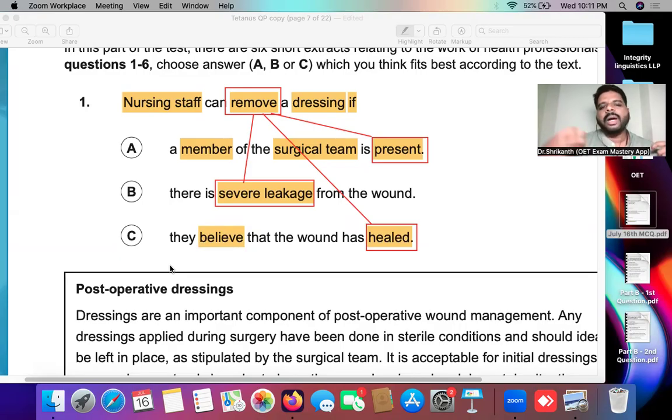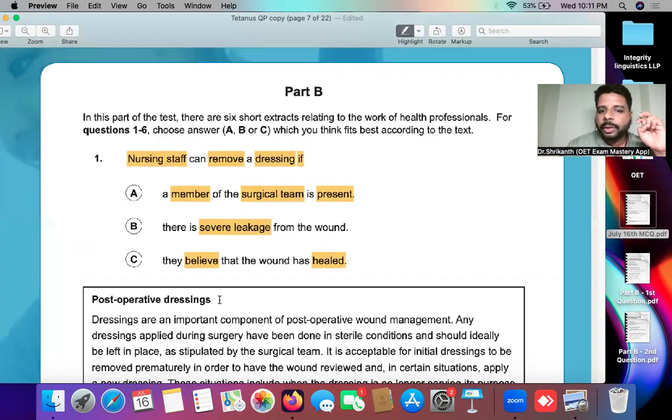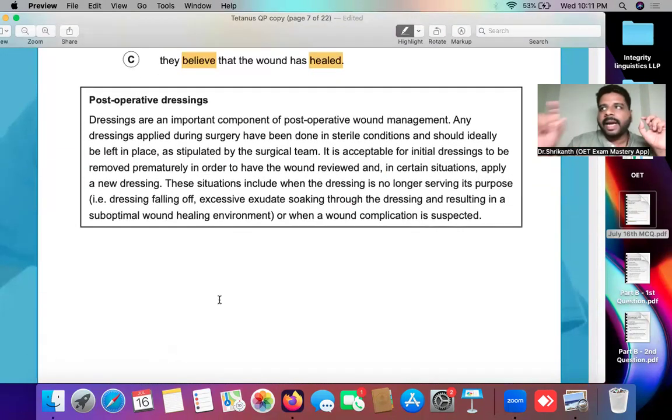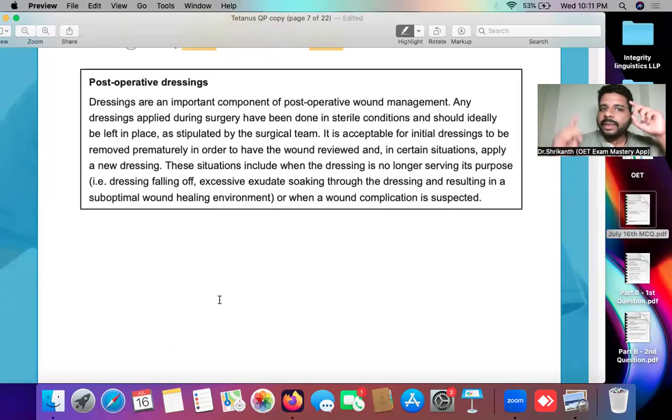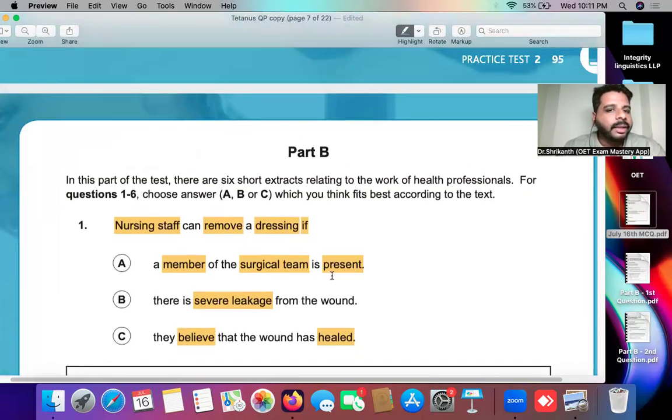And once you have comprehended the question, now what you must do, you must practice retention. That is, now you must register this information to your memory. Now you must not forget the question. So now the memory of the question is thorough in your mind. So what is the question over here? The nursing staff can remove the dressing. So with that memory intact, you have to read the text over here. Now I'll tell you the advantage of reading the question first.